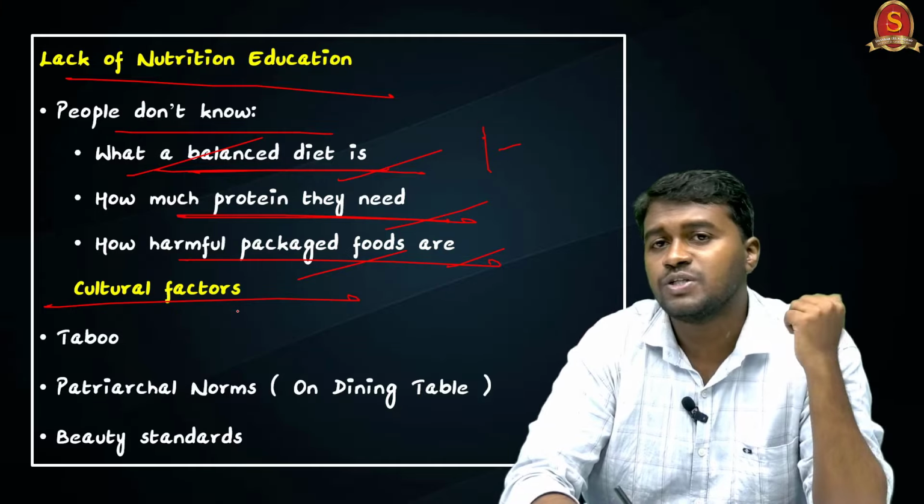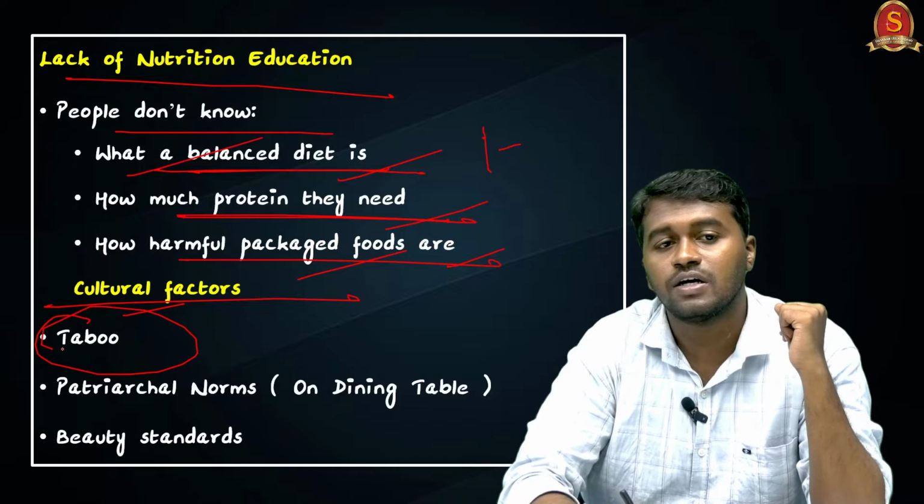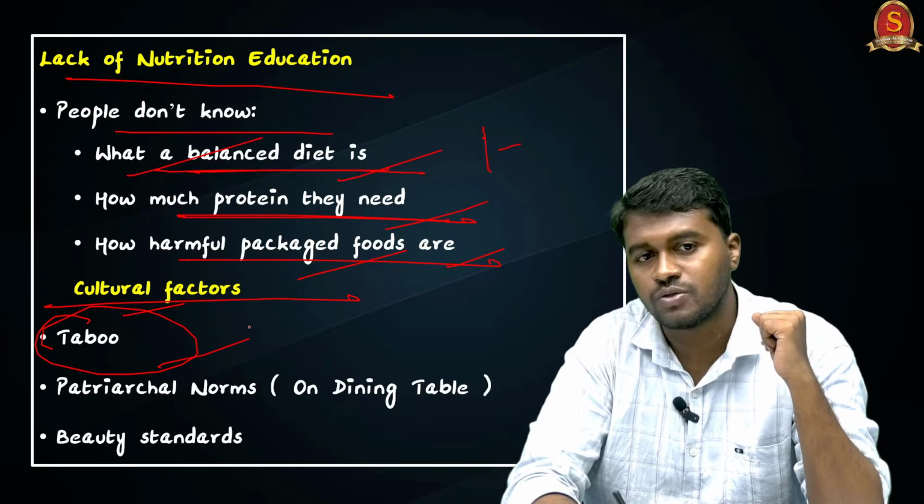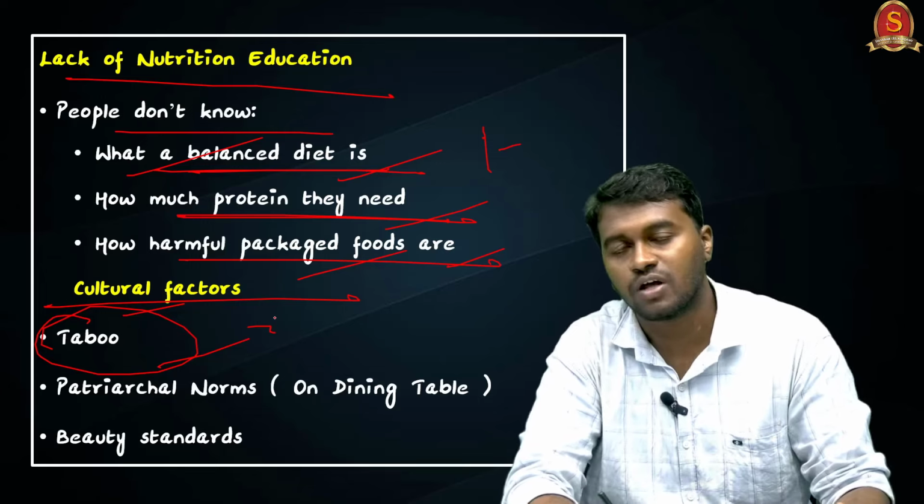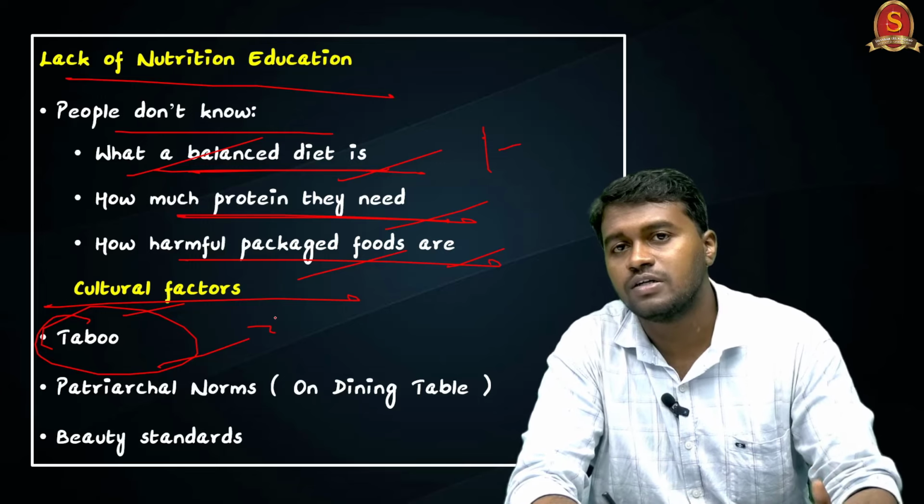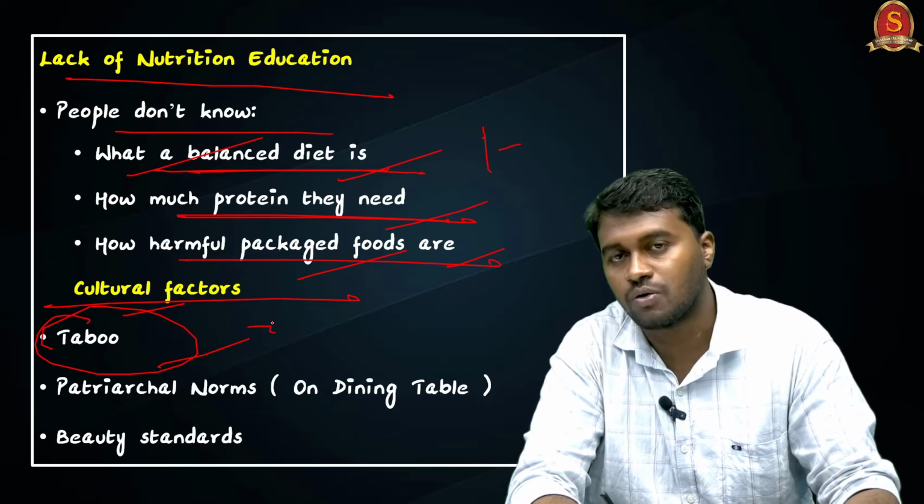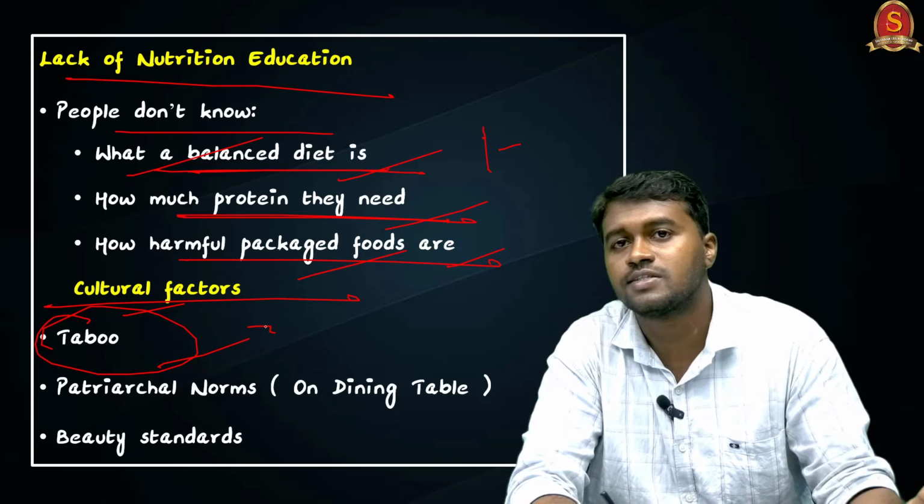And the next major reason is the cultural factors, that is, the taboo surrounding food. In certain communities, certain vegetables are not allowed. And you can see that in certain communities, non-vegetarian foods are not allowed. So this is limiting the accessibility to nutrition.